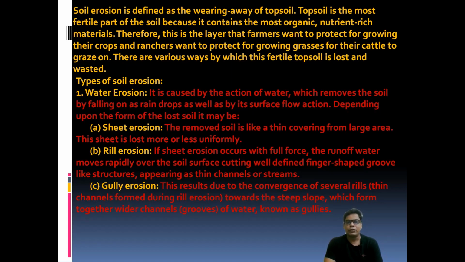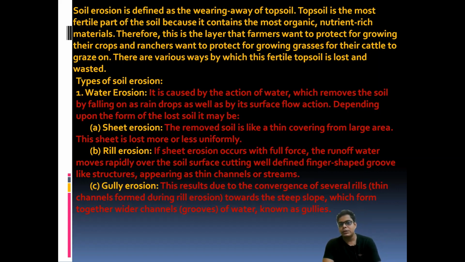There are various ways by which the topsoil can be protected or lost. The degradation or wearing away of the topsoil is known as soil erosion. There are many causes and types of soil erosion. Types of soil erosion can be divided. First is water erosion.